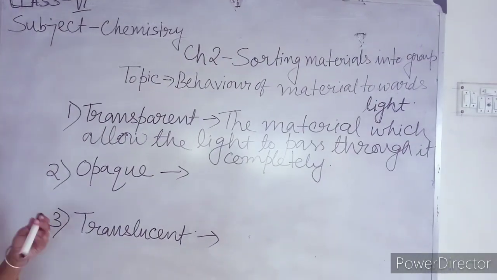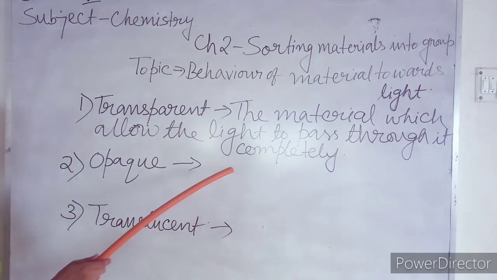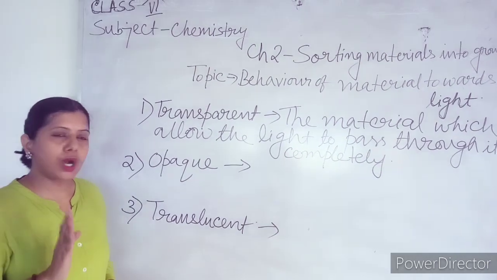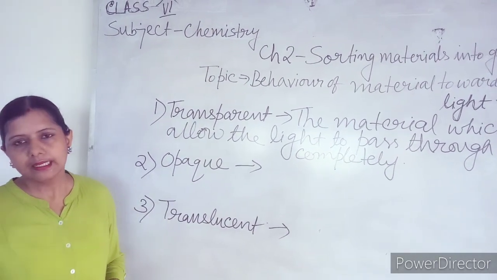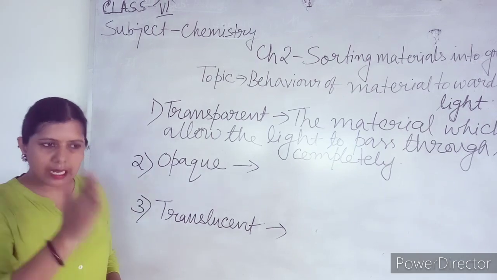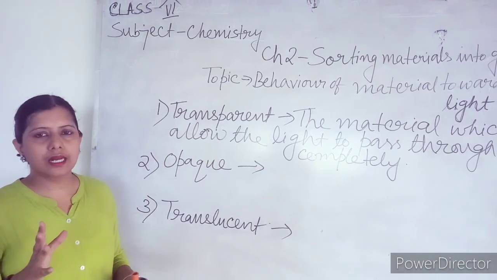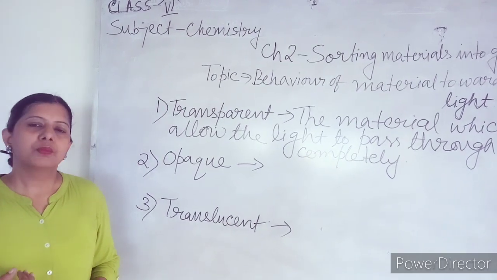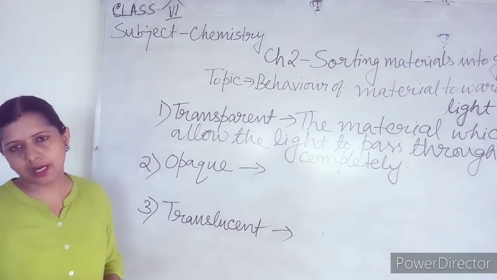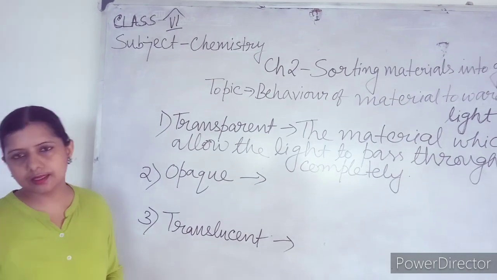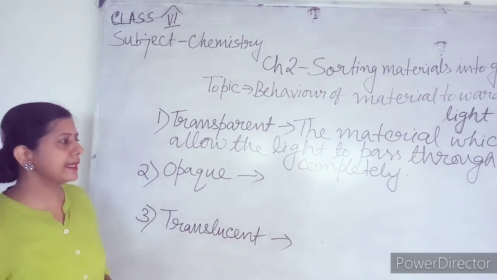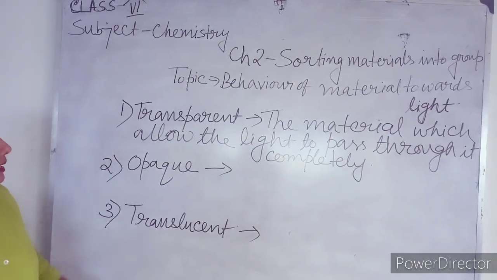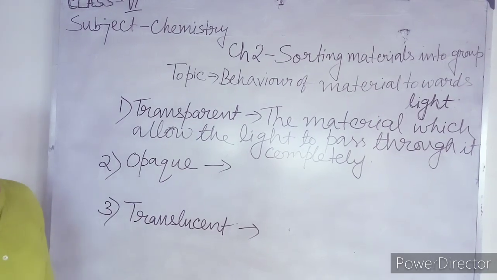Now example of transparent material: glass, normal glass, that is transparent material. Pure water, that is transparent material. If you look through a glass window, normal glass, you can see whatever is outside. How is that possible? Because the light is passing through the glass, so you are able to see outside the glass window. So those materials are called transparent materials. So I can separate material using this property.